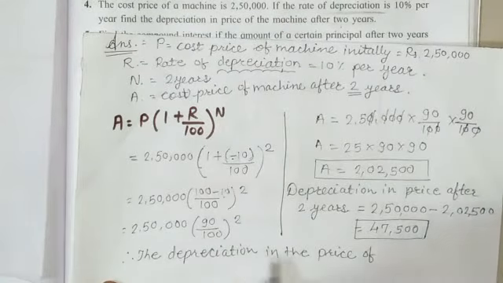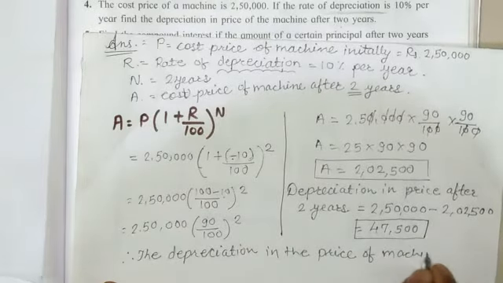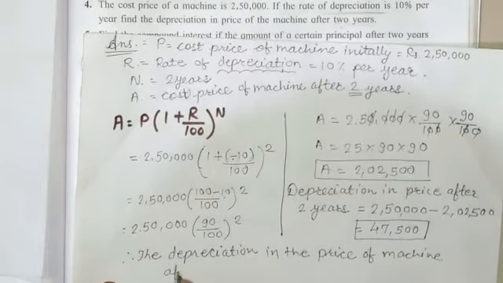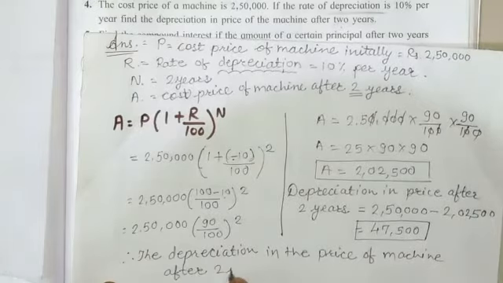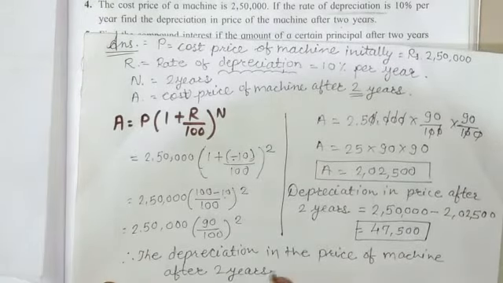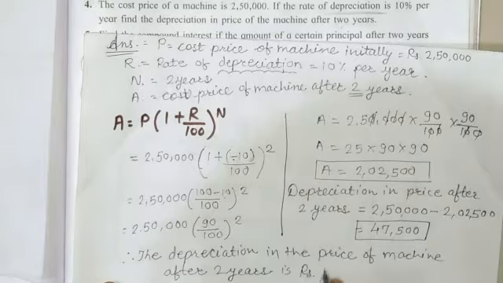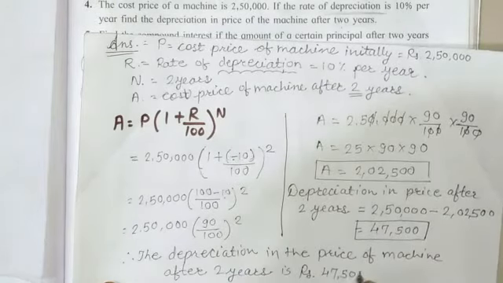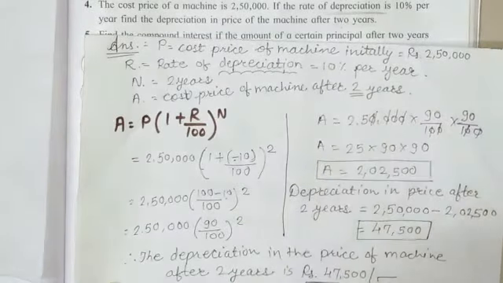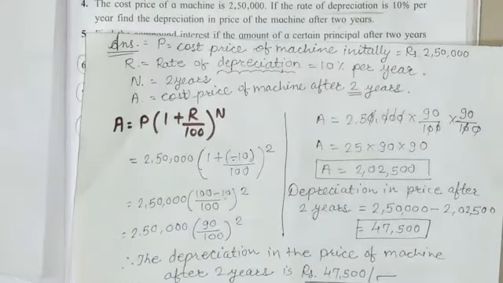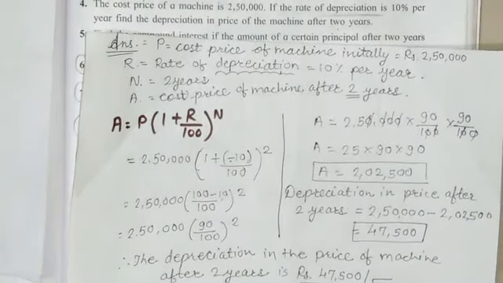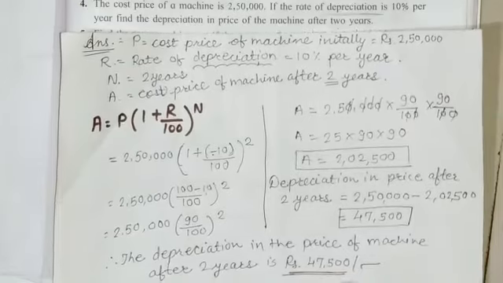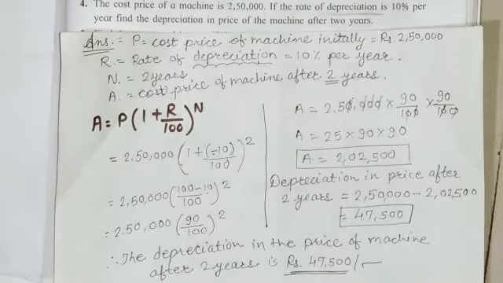Therefore the depreciation in the price of the machine after 2 years is rupees 47,500. Got it, students? Like that you can find out the depreciation in the given question. If you want, you can take a screenshot and write the answer properly in your notebook.